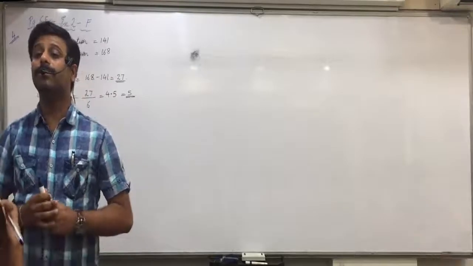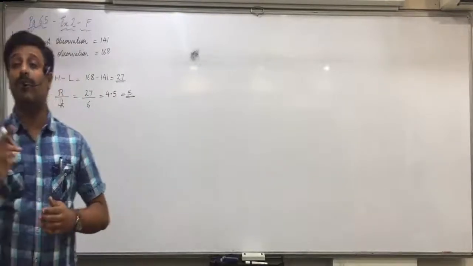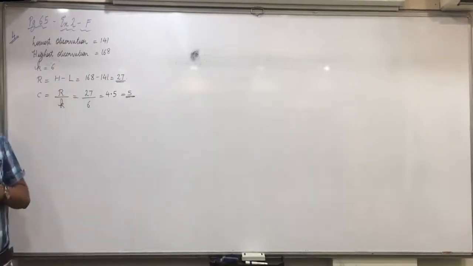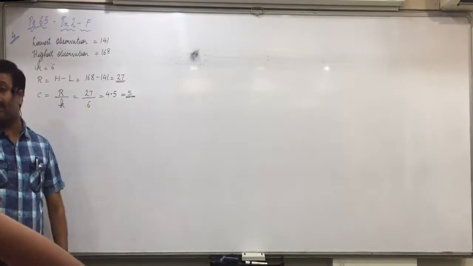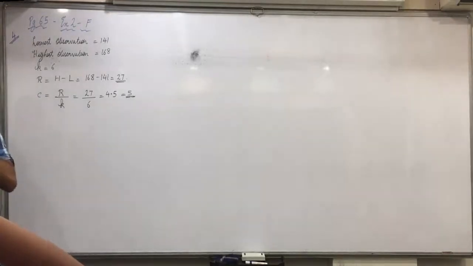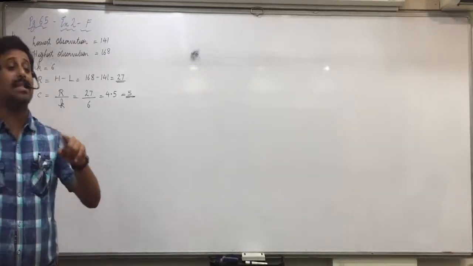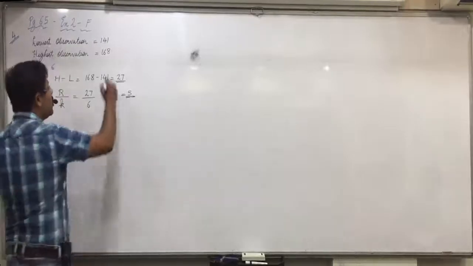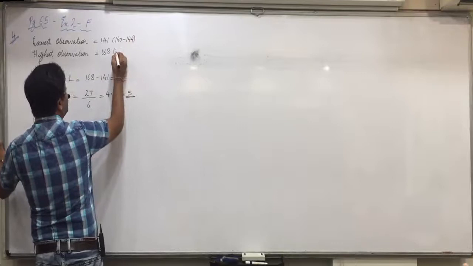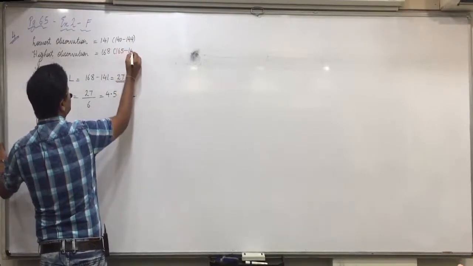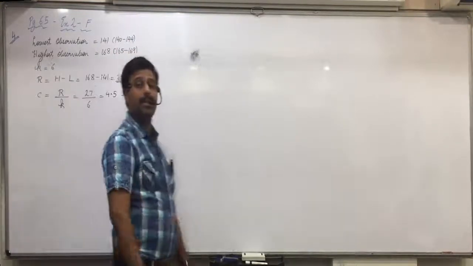Prarthana? 140 to 150, the class length is 10. The class length should be 5. 140 to 145. Niyati? 140 to 144. Correct. Did we underline inclusive? Yes. 140 to 145 will become exclusive. We have to make which classes? Inclusive. So you will take it as 140 to 144 and 165 to 169.